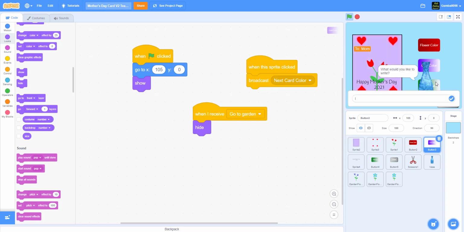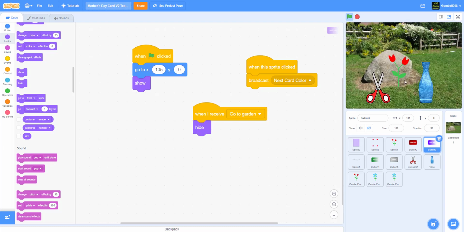And now you can change the flower color and stuff. And now you gotta click the done, and then you got the scissors. You can cut the flower. Now go to the vase on the top. And now we gotta code the vase and then the rest of the flowers. So let's go with the vase.